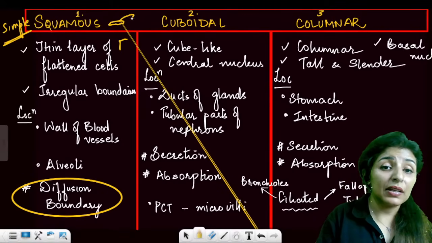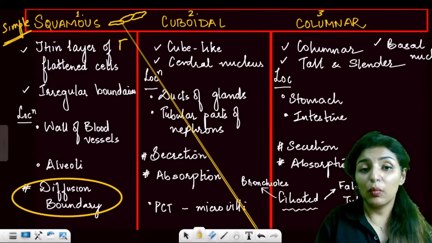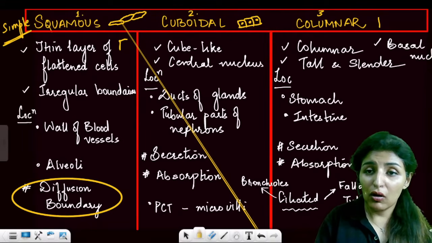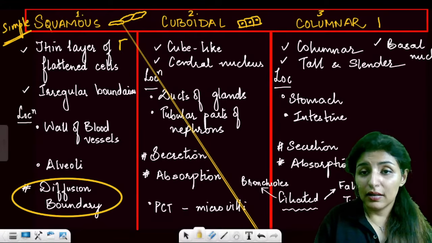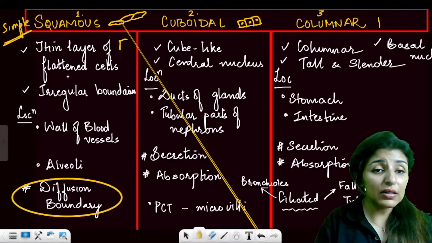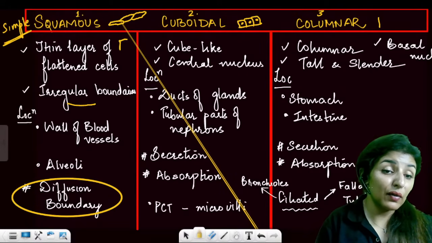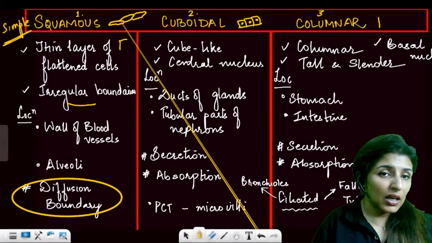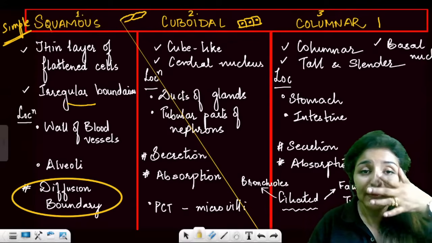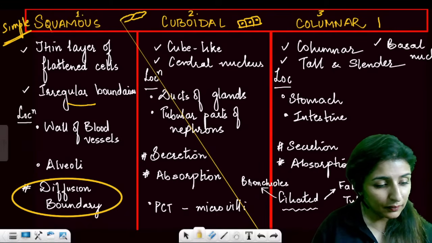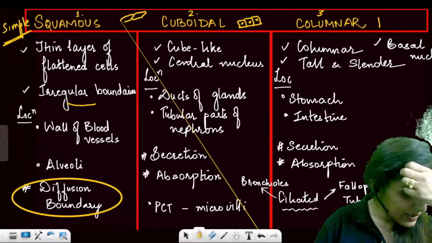Okay. Now squamous epithelium. These are the flat cells like these. Cuboidal are cube-like cells like these with a central nucleus, and columnar are long and slender, brick-like cells. Are these points clear to all? Now reading about squamous, they are thin layers of flattened cells. They form irregular boundaries. They are present in the walls of blood vessels and alveoli. They are so thin that they can actually help in diffusion. So they form the diffusion boundaries.